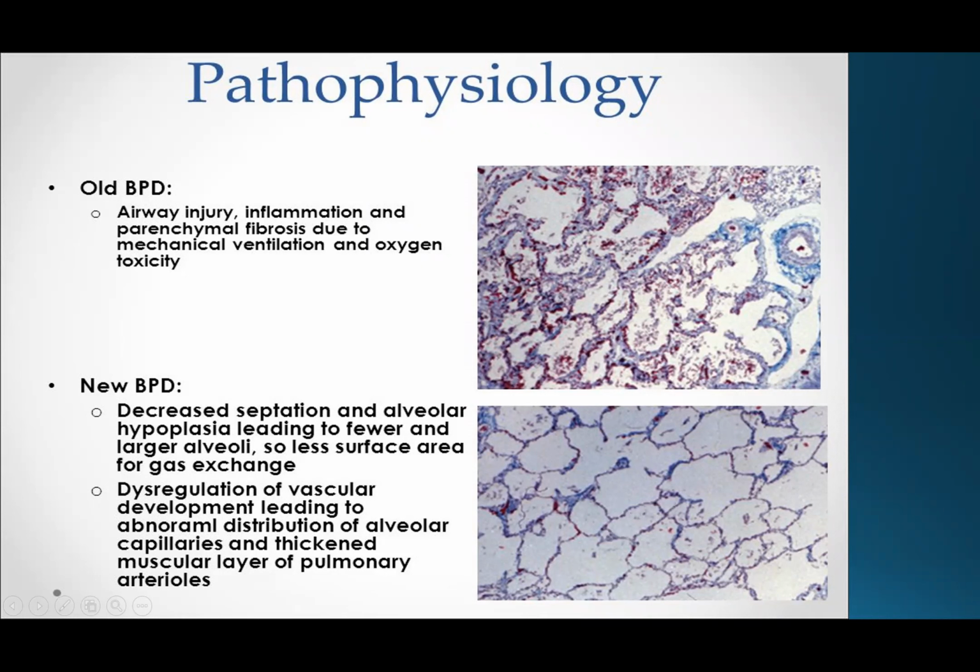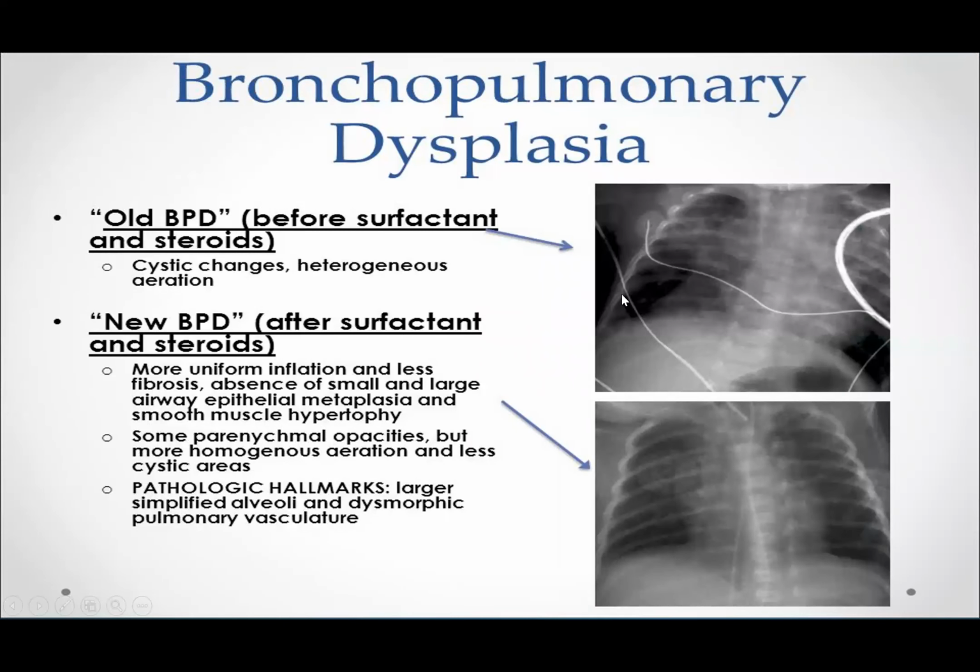With dysregulation of the vascular development, leading to abnormal distribution of alveolar capillaries and thickened muscular layer of pulmonary arterioles. Here we have different chest X-rays for the old BPD and new BPD.